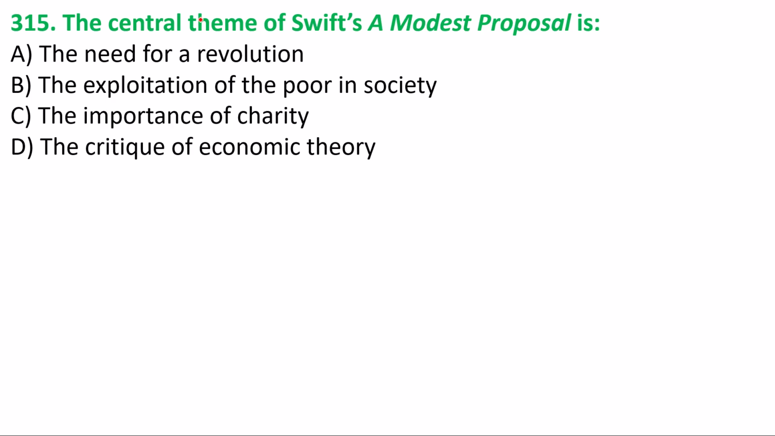Next one, 315. The central theme of Swift's A Modest Proposal is, option B, the exploitation of the poor in society. The exploitation of the poor in society was the central theme of Jonathan Swift in his work A Modest Proposal.